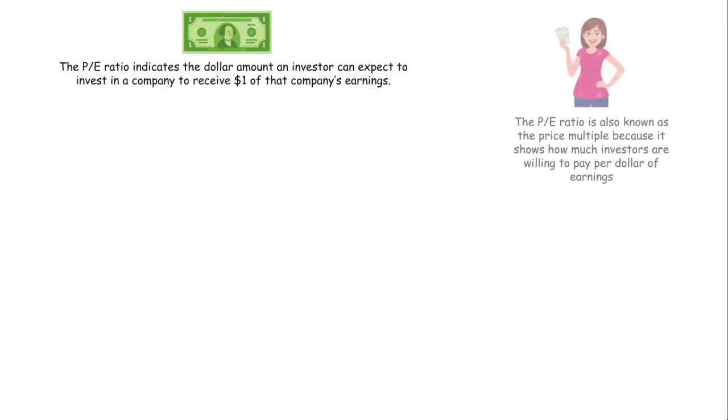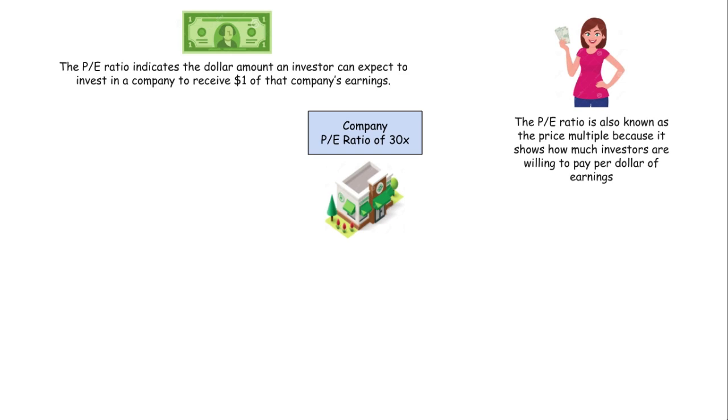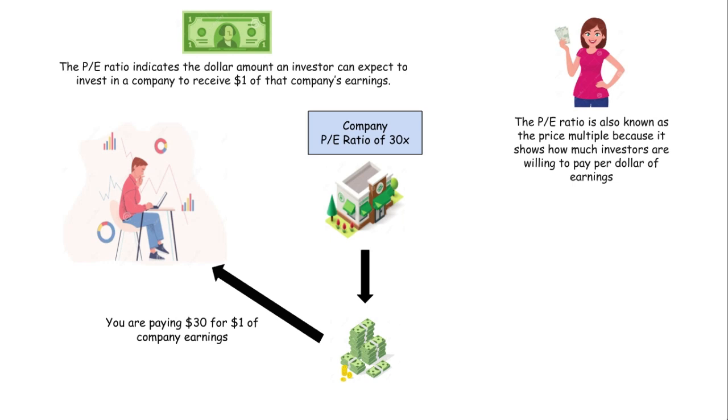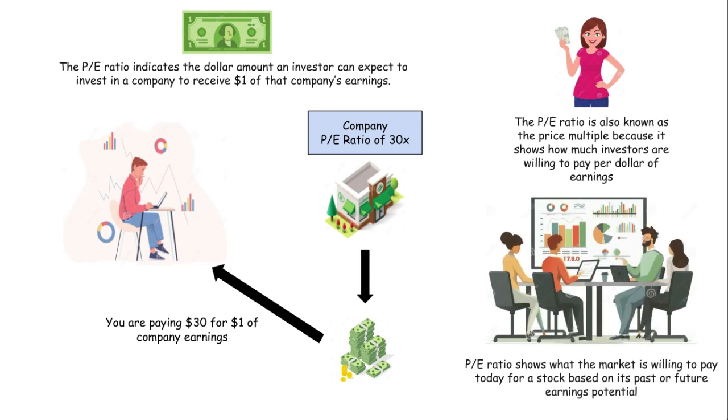The PE ratio indicates the dollar amount an investor can expect to invest in a company to receive $1 of that company's earnings. The PE ratio is also known as the price multiple because it shows how much investors are willing to pay per dollar of earnings. Consider a company with a PE ratio of 30 times. When the investor decides to buy the stock, that means the investor is paying $30 for every $1 the company earns in profits. The PE ratio shows what the market is willing to pay today for a stock based on its past earnings or future earnings potential.